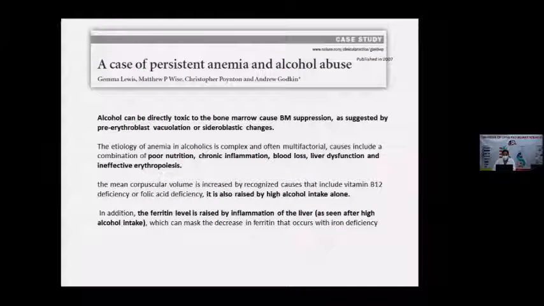There's another paper published in Nature Clinical Practice in 2007 that says alcohol can be directly toxic to the bone marrow and cause bone marrow suppression, suggested by pre-erythroblast vacuolation or sideroblastic changes. It is a combination of poor nutrition, chronic inflammation, blood loss, liver dysfunction, and ineffective erythropoiesis. The mean corpuscular volume of RBCs in these patients also increases because of high alcohol intake. Also, the ferritin level is raised by inflammation of the liver, which can mask the decrease in ferritin that occurs with iron deficiency.